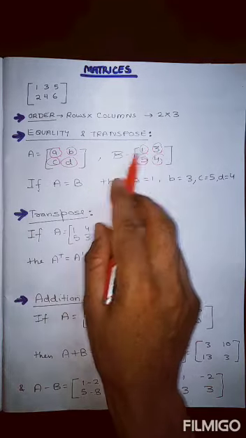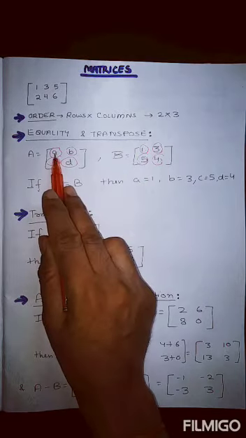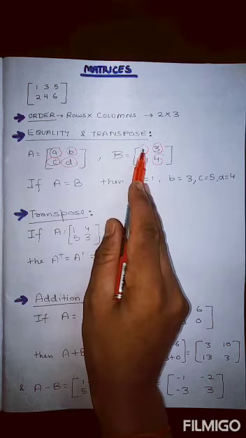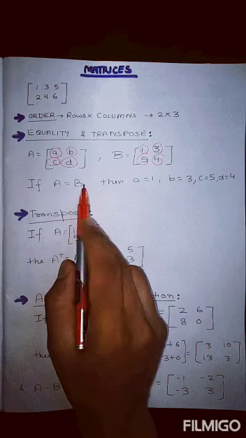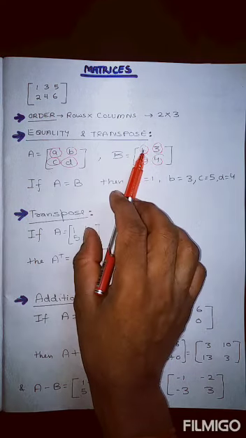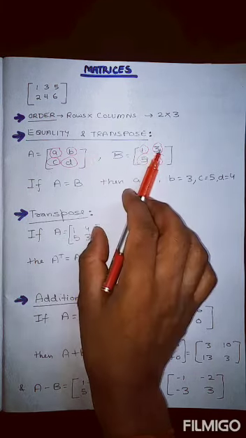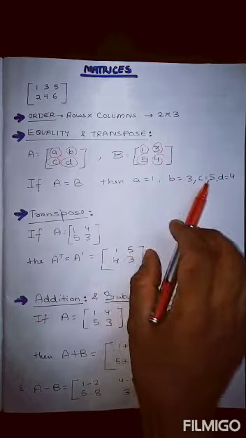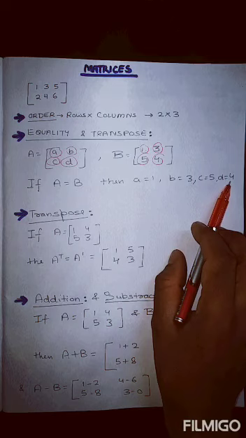A will be equal to 1. See the positioning. This is the first position. This is the first, this is the second position. If it is said that this is equal to this matrix, then the first element will be equal to the first element. Second will be equal to the second element, that is B will be equal to 3, C will be equal to 5, and D equals 4.